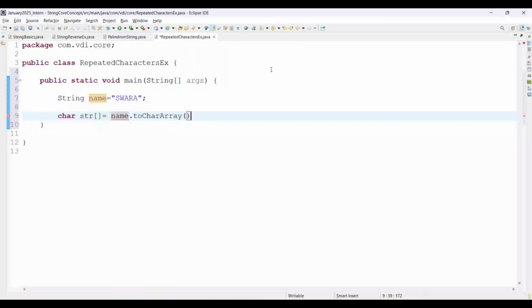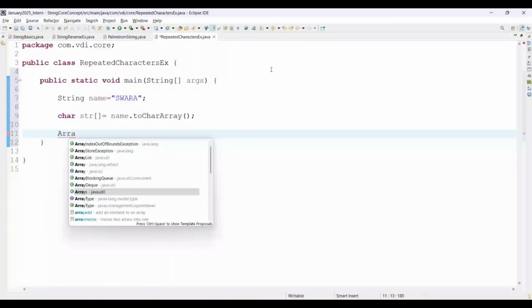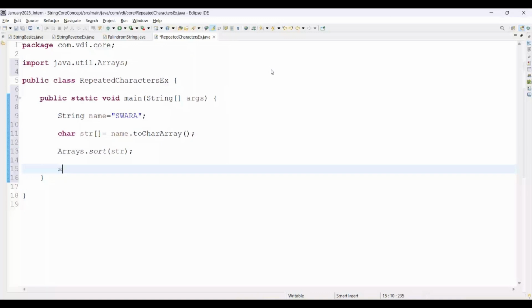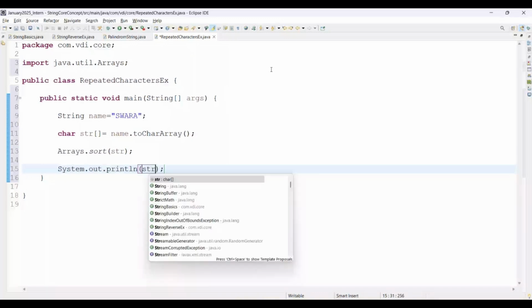Then we are calling the Arrays class, Arrays dot sort method, and simply pass this str here. If you want to print it, just print str. It will sort alphabetically, in ascending order. See on screen, here it is, sorted alphabetically. Perfect. Now we'll delete it. This is just for your understanding.